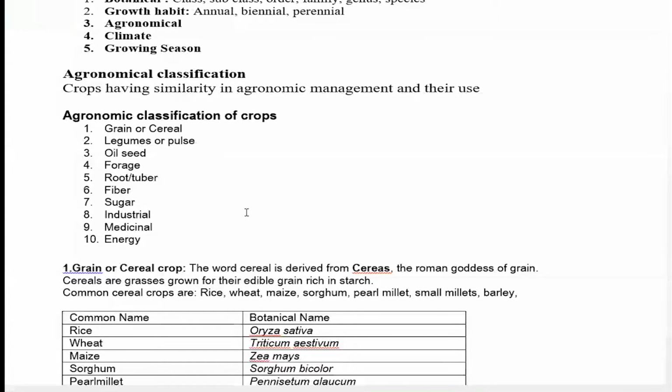These are classifications known much before, but later on the industrial crops, the medicinal crops, and the energy crops were included afterwards. If you look at the agronomic classifications, earlier they were not the same, and there are some additions, like energy crops, which were added recently depending upon the need of the hour.